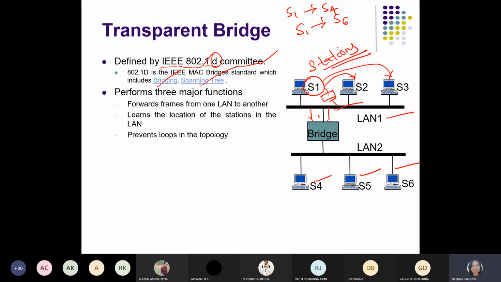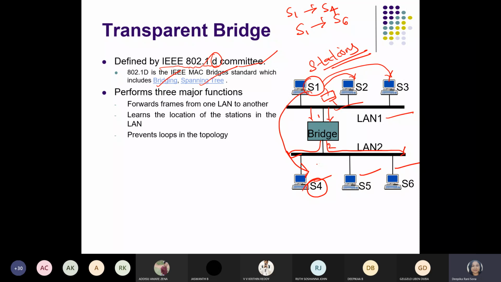So it will search in LAN 1 itself. If it is not found, it will approach the bridge. Through port 2, it may go in either direction. Until it gets the address of S4, it will flood the packet onto the network. Once it gets the address, it won't flood; it will directly send the packet from S1 to S4.